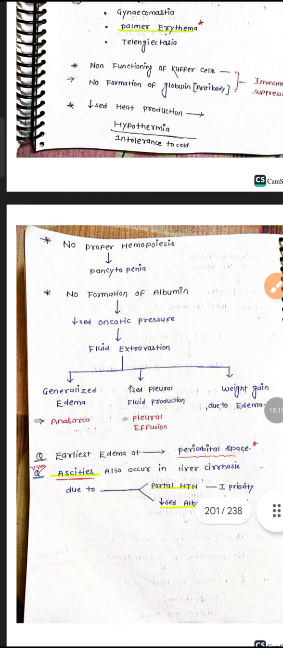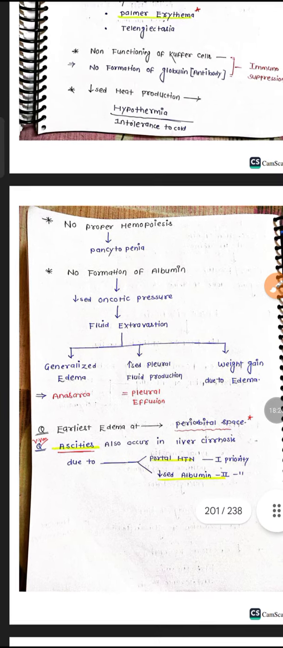Ascites also occurs in the liver because of the decreased albumin. What will happen in the portal vein? From all the veins, fluid will come into the periumbilical area and the total abdomen; fluid accumulation will be seen in the abdomen. So ascites also occurs in the liver cirrhosis patient. Due to portal hypertension and decreased albumin, we can see ascites. The patient will feel very dyspneic. Patient comfort is the main important thing in this type of ascites patient.